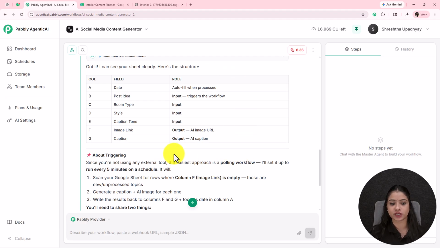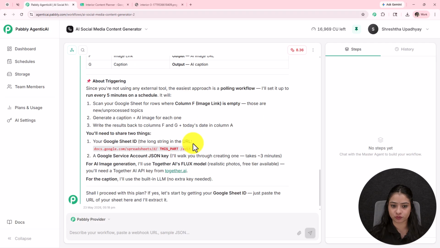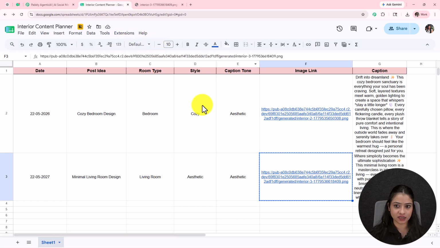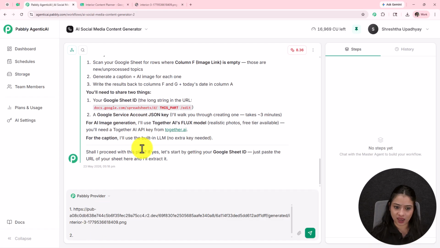AI got what we wanted. Also, when I provided the Sheets columns, it understood and extracted the details I have in my Google Sheets. And now it is asking us for other things. First of all, the Google Sheet ID. Here we have to provide the Google Sheet ID and a Google Service Account JSON key, and I do not know anything about this.